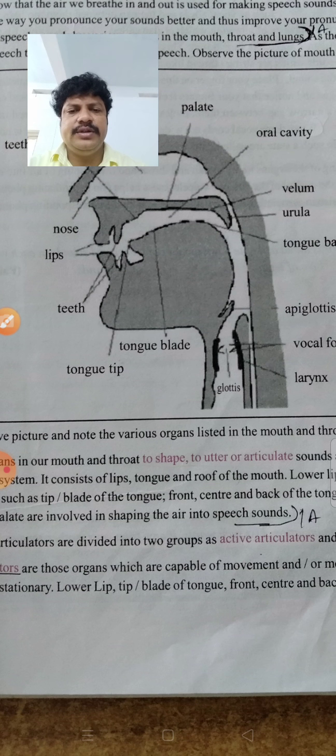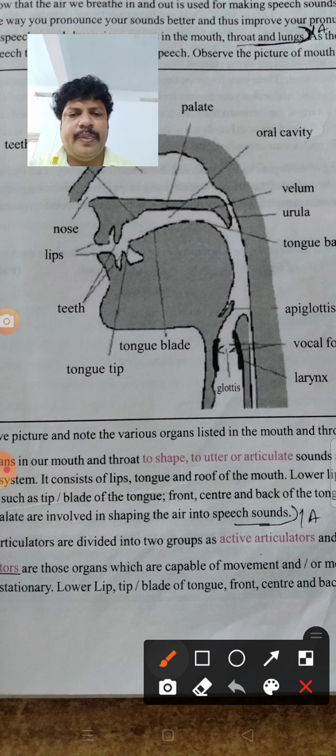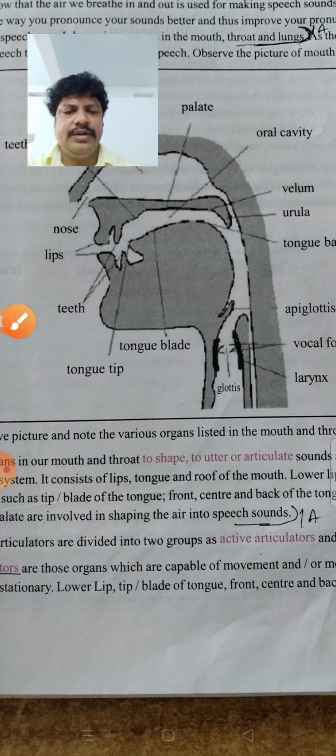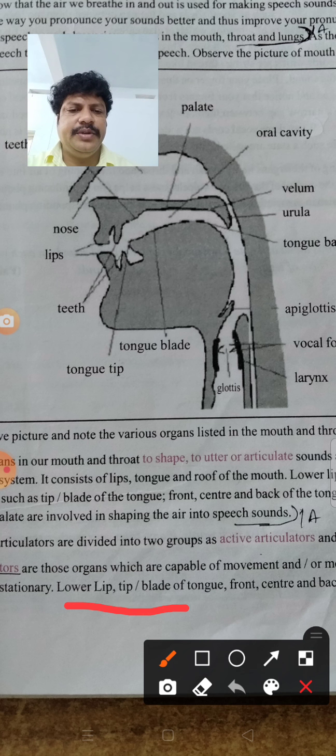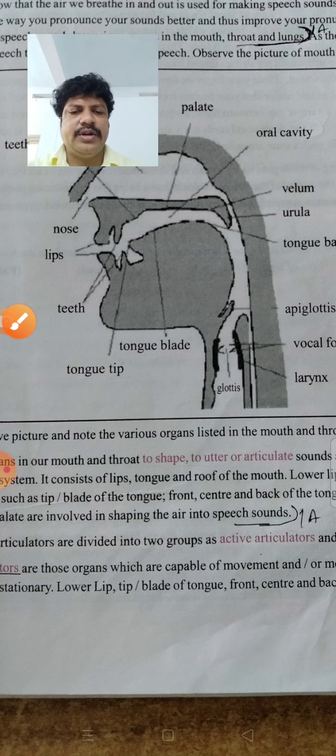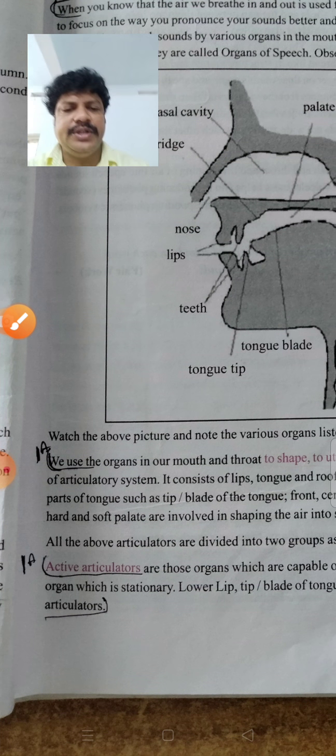here it is given. Look here, the organs which are capable of movement are called active articulators. What are they? Lower lip, lip tip, blade, edge, that means the front, center and back of the tongue. These all move, so they are called active, meaning moving.